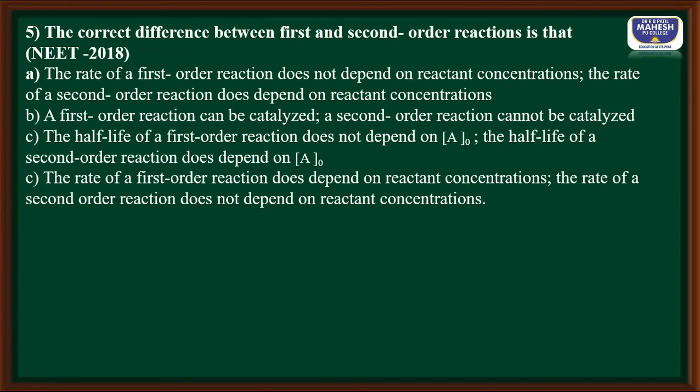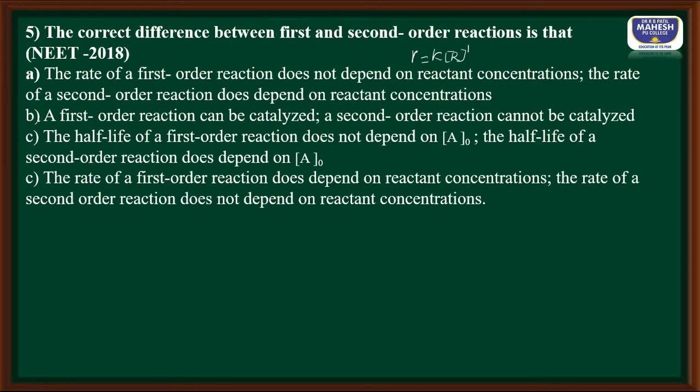Now let us see question number 5. The correct difference between first order and second order reactions is that. Let us see first option A. The rate of first order reaction does not depend on the reactant concentration. We know this statement is wrong because the rate of first order reaction can be written as rate is equal to K into molar concentration R to the power 1. Hence rate is directly proportional to molar concentration R.